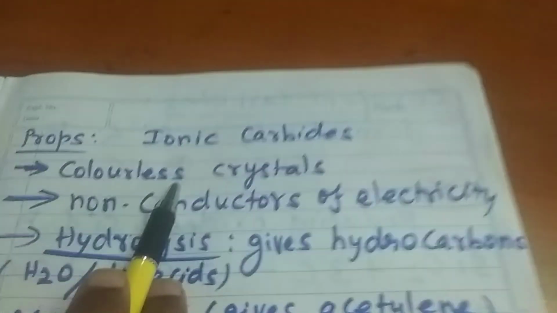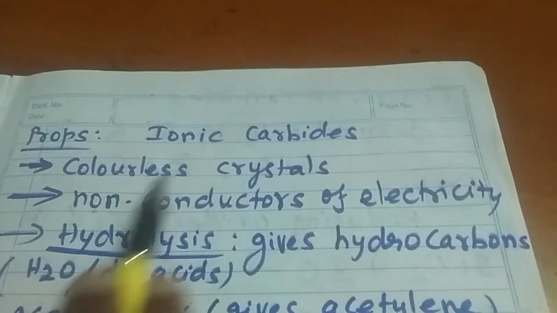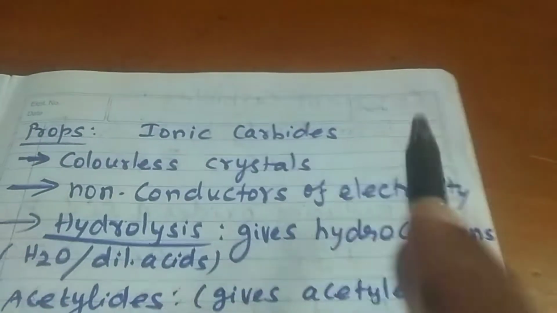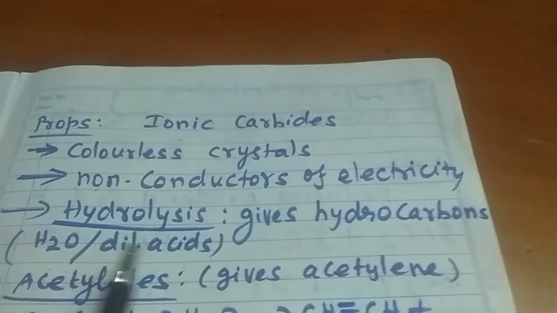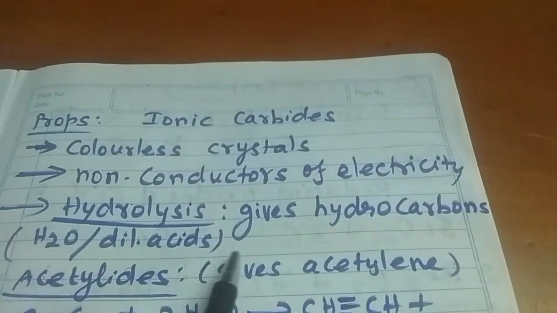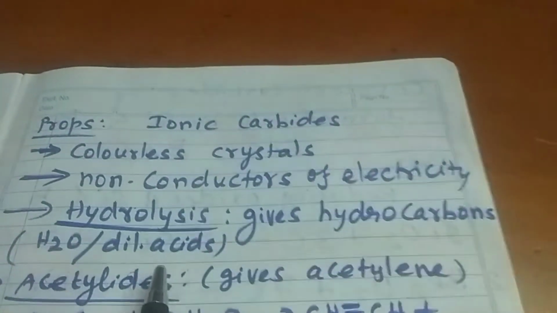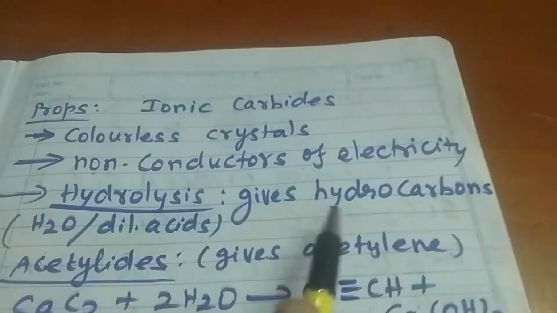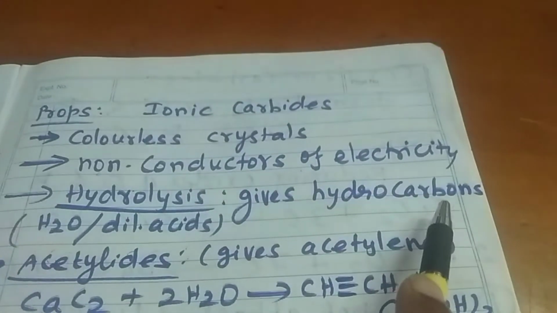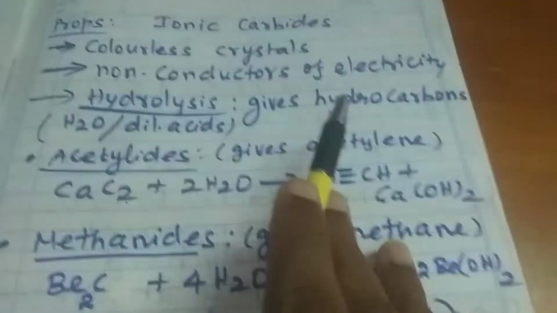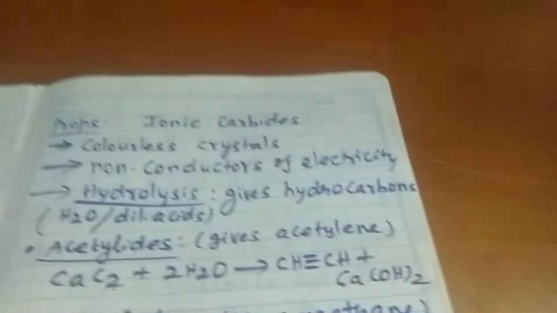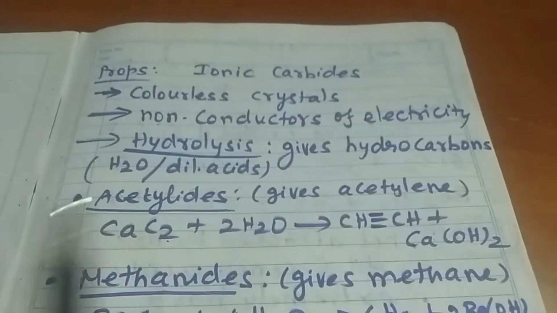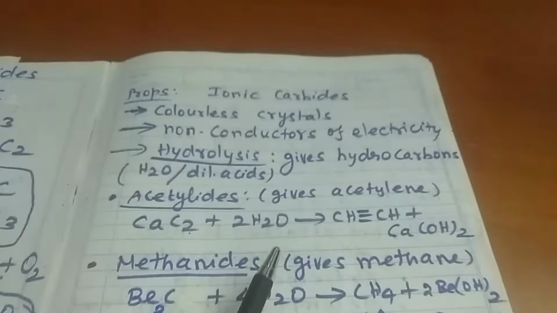Ionic carbides are colorless crystals and they are non-conductors of electricity. On hydrolysis, these ionic carbides give hydrocarbons. When hydrolyzed with water or dilute acid, ionic carbides give different hydrocarbons. So depending upon the hydrocarbon obtained during the hydrolysis, these ionic carbides are further classified into four types.